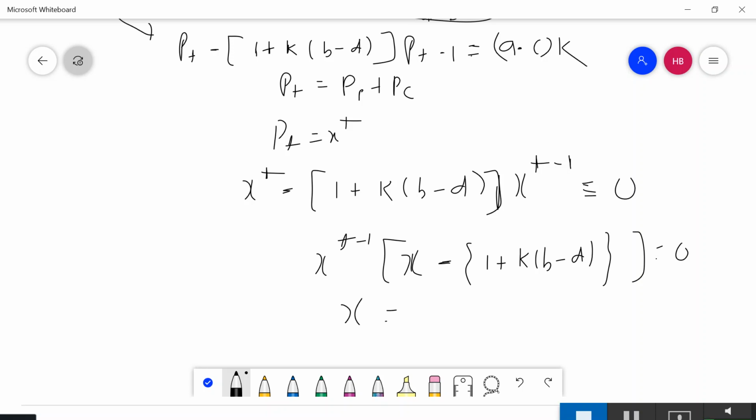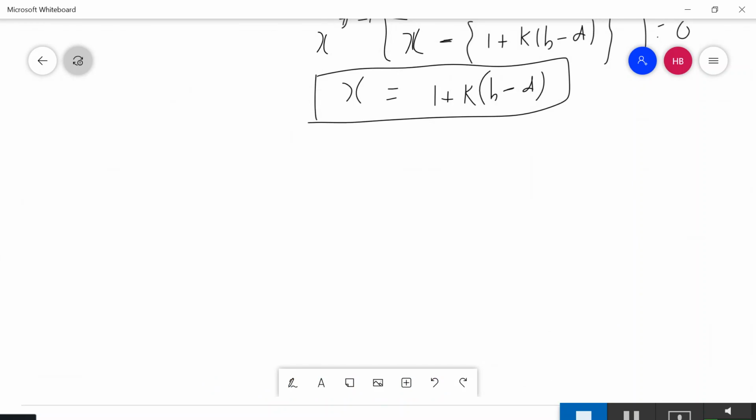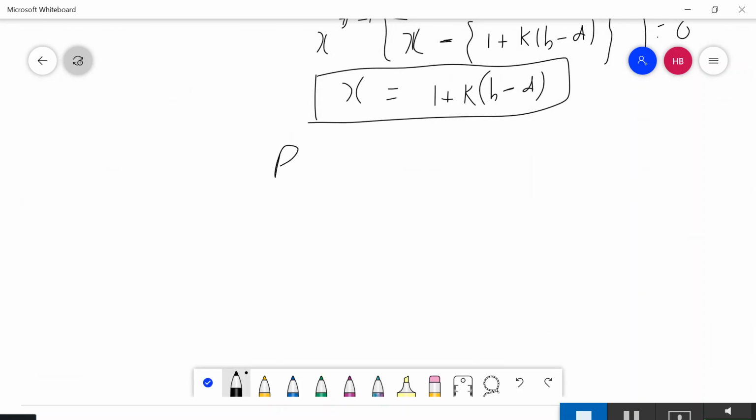So x will be nothing but 1 plus k(b minus d). So the complementary solution will be M times (1 plus k(b minus d)) to the power t.